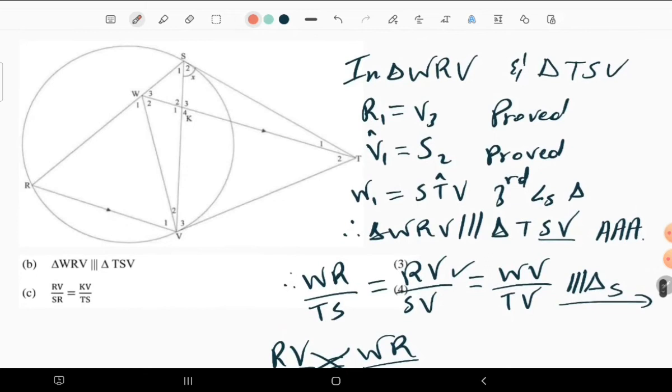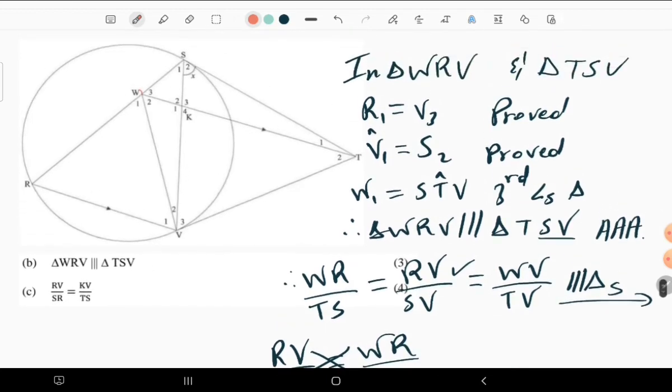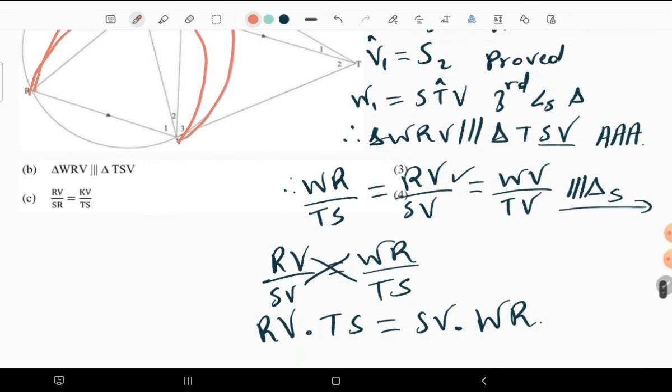On that note, because in my proof I have USR, I also have WR somewhere, that SR over WR is equal to SV over KV. So we have that kind of situation.